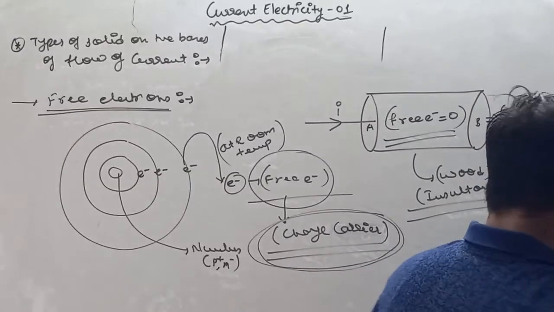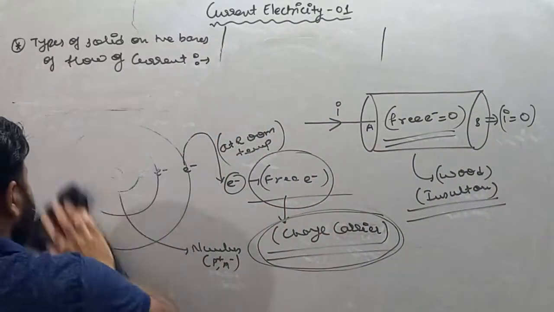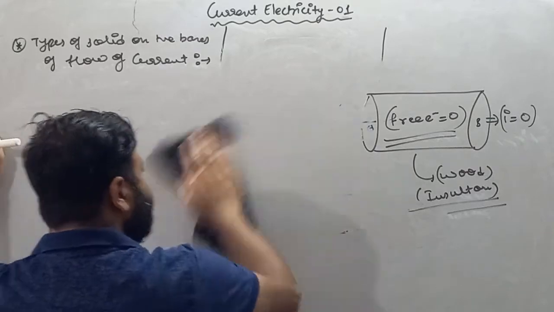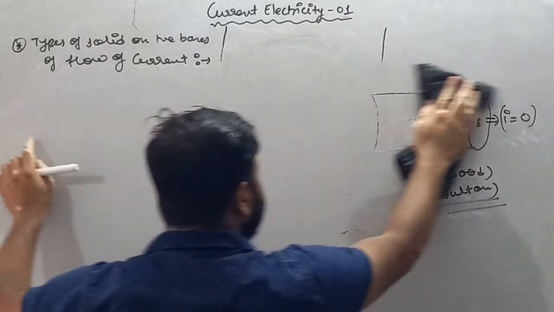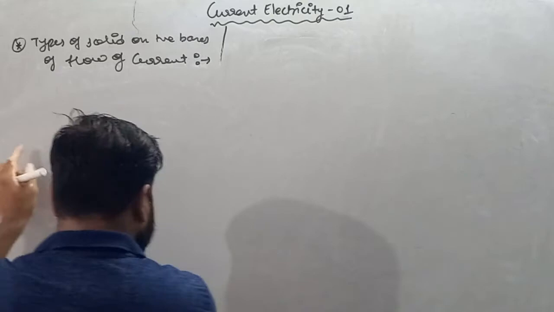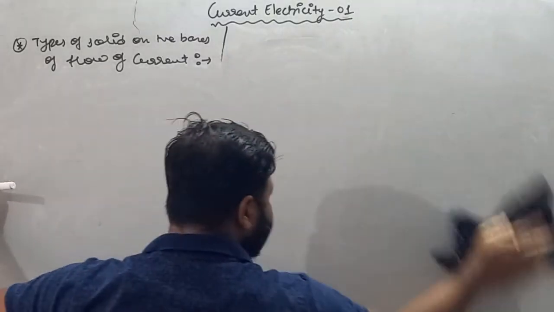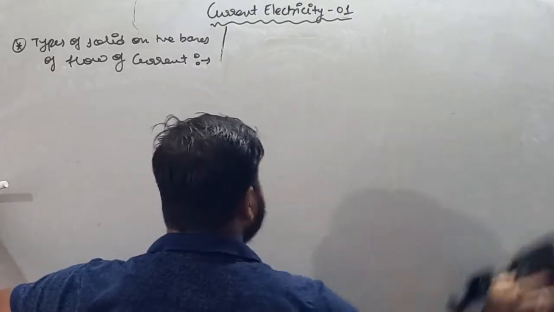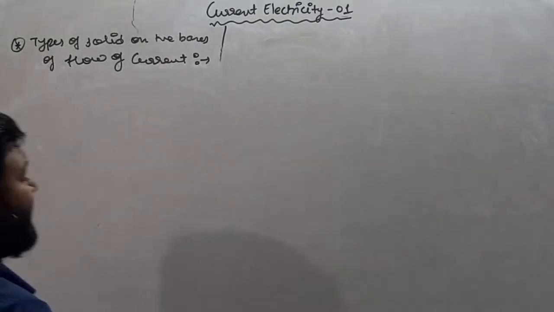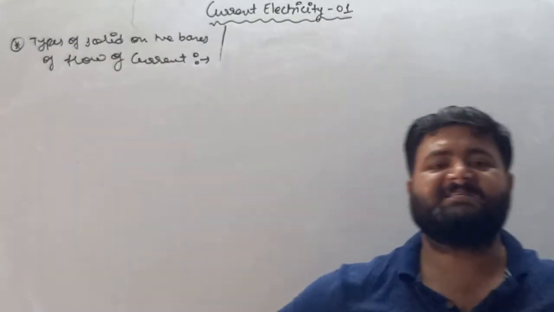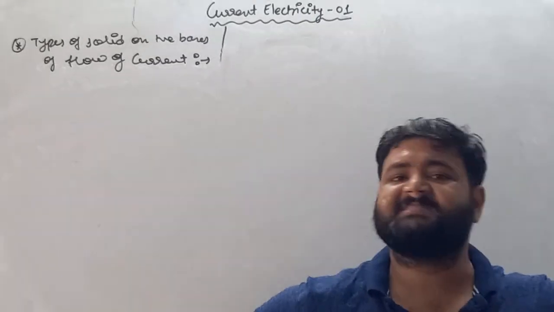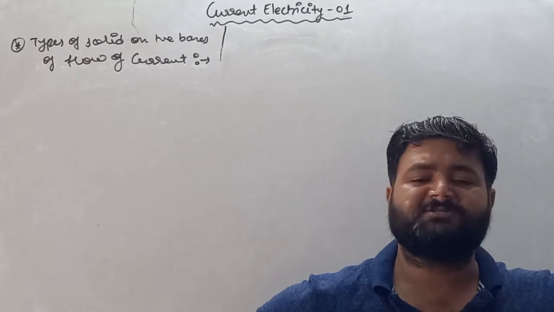So write down: insulator cannot allow electricity to pass over them as no free electrons, which act as charge carriers, are present in the insulator.